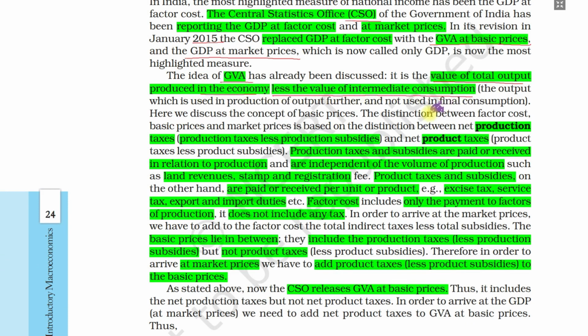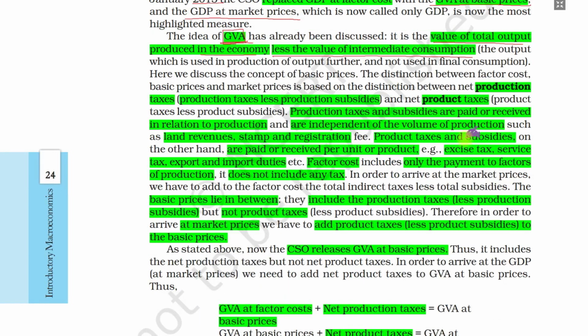We have seen just the first method, the expenditure method. So the product method, this is that gross value added. Before we proceed to factor payment, factor cost, and market prices, we have to see two terms. One is production taxes. What are production taxes? Taxes which are imposed on the production process. Production taxes and subsidies are paid or received in relation to production.